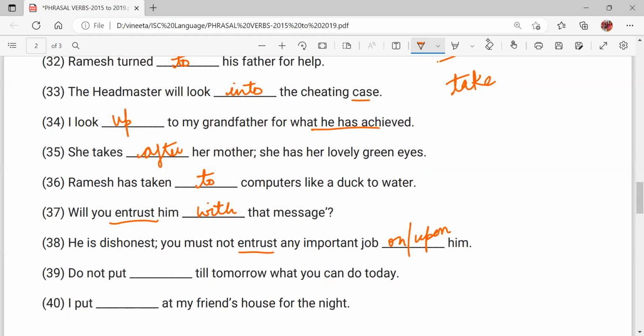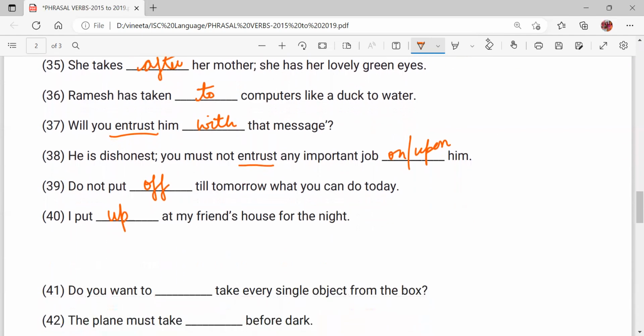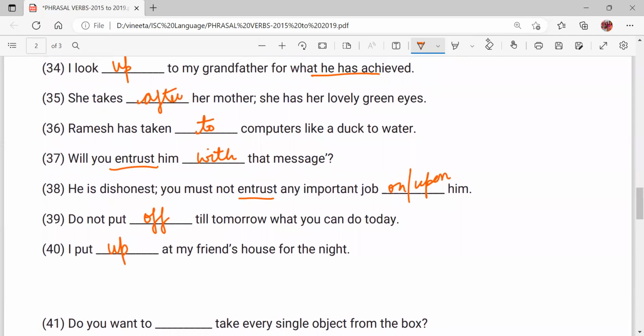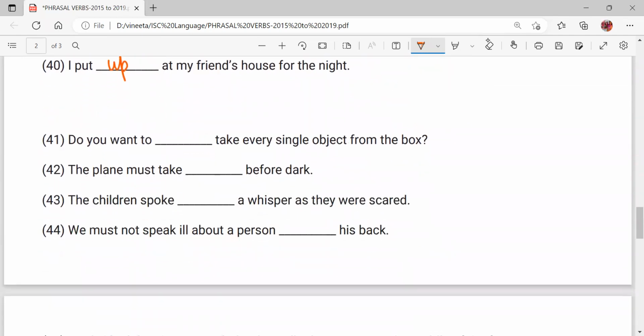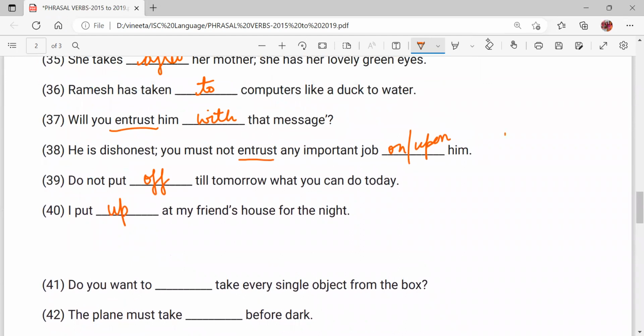Do not put off till tomorrow what you can do today. Put off means to delay, postpone. Then I put up at my friend's house for the night. I put up at my friend's house means I lived there for the night. Right? Now look at the next. Put is also an important phrasal verb. I'm telling you out of my experience. You should revise put as well.